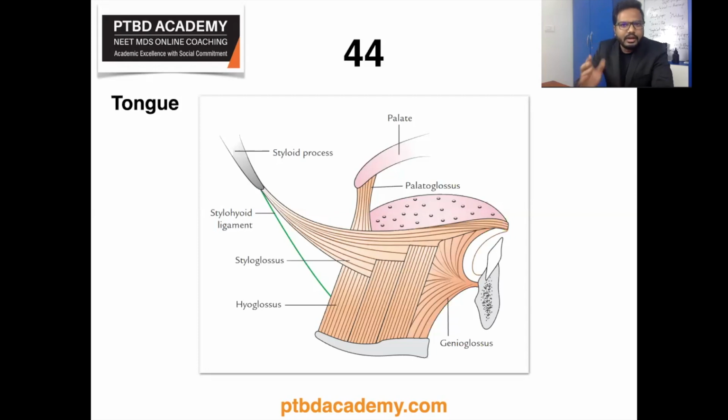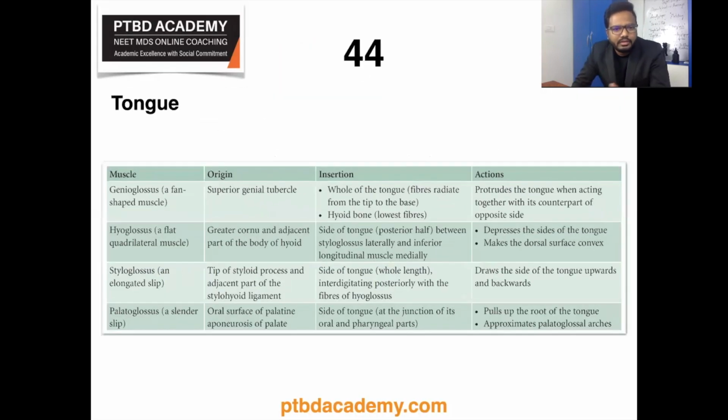If you observe, there are various intrinsic and extrinsic muscles of the tongue, and the ones which you can see now are extrinsic muscles. So we have palatoglossus, styloglossus, hyoglossus, genioglossus, each having a specific function. If you look into this table, we can see various extrinsic muscles of the tongue, their origin, insertion, and their actions. Genioglossus protrudes the tongue when acting together with its counterpart of the opposite side.